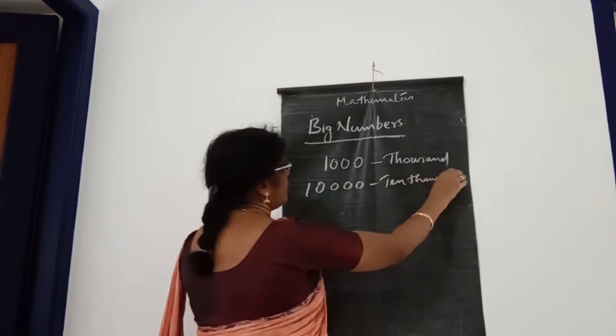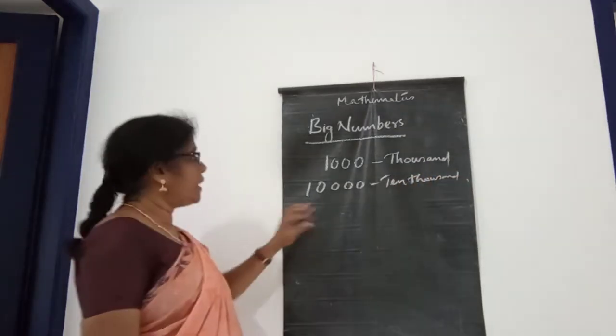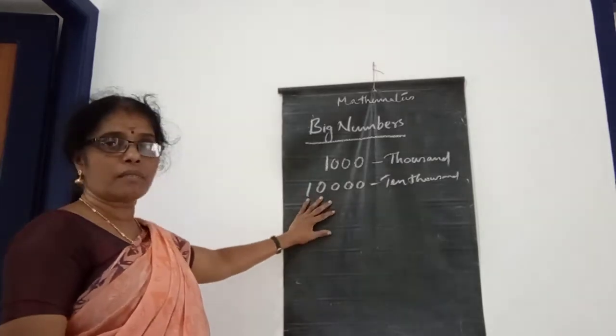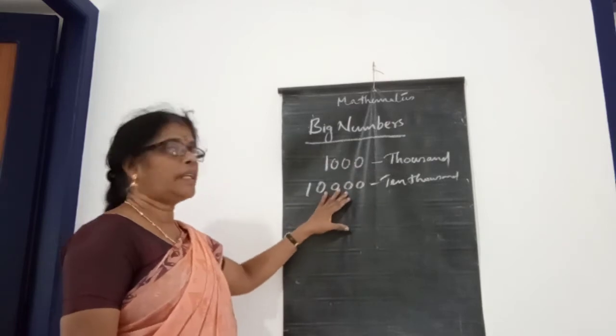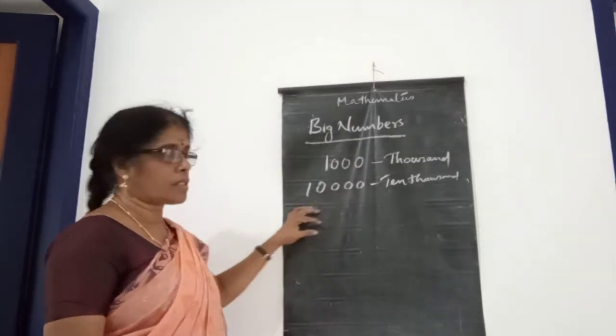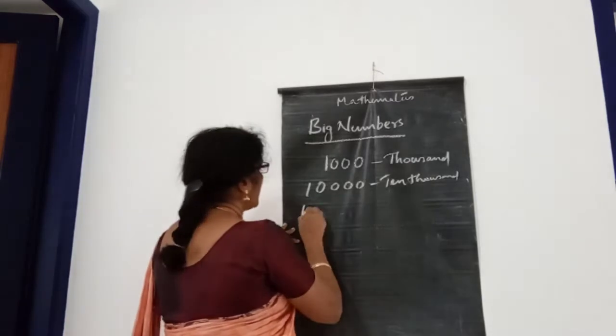Okay. The next one is 10,000. How many thousands in this number? This one is 10,000. Then how many thousands here? 10 thousands. And the next one is 1 lakh.